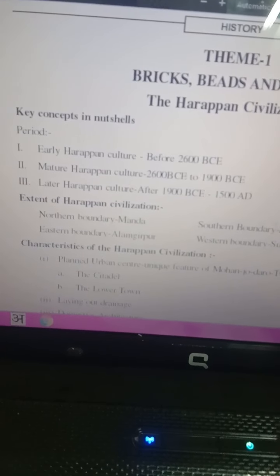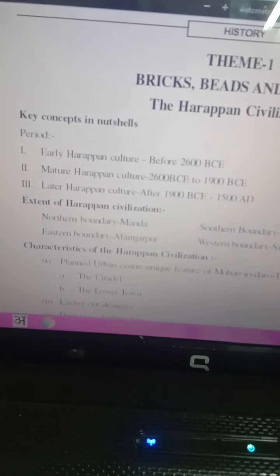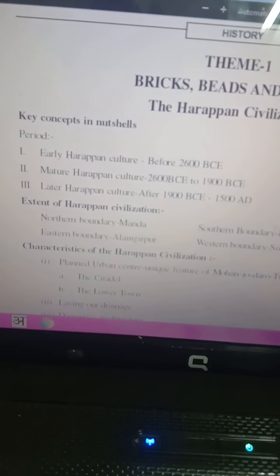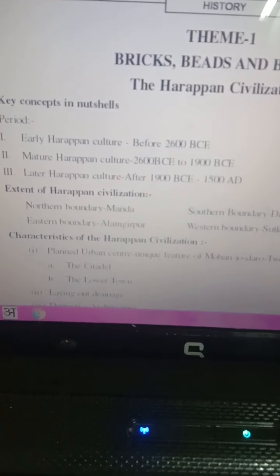Dear students, this is the classification of the periodization of the Harappan civilization: Early Harappan culture, Mature Harappan culture, Later Harappan culture. Next, you can see the extent of the Harappan civilization.